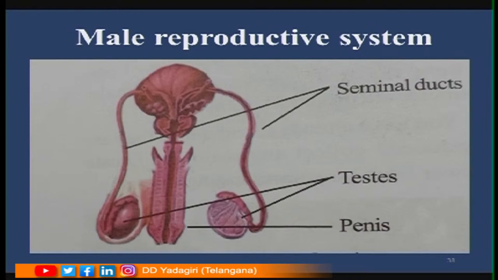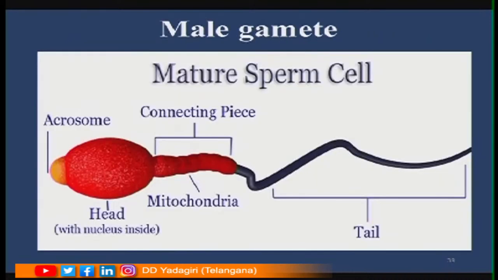So what are sperms? Sperms are the male gametes. So millions of sperms are produced at a time by the males. Is it clear, children? Now this is the sperm. Sperm is called the male gamete. It consists of different parts such as head, neck and tail.